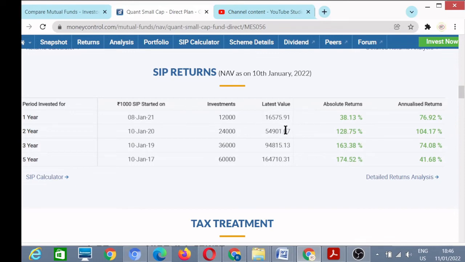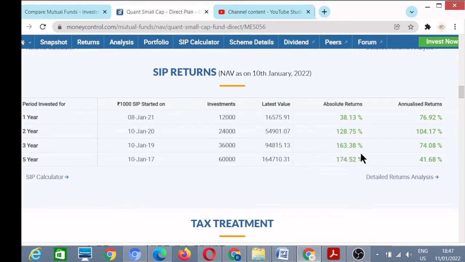If you had invested starting from the last 5 years, that means 10th January 17, then in absolute terms your value will be this. You had invested 60,000 and your value will be 1,64,000. In 5 years terms these are very good returns, but these are less than SBI small cap returns.